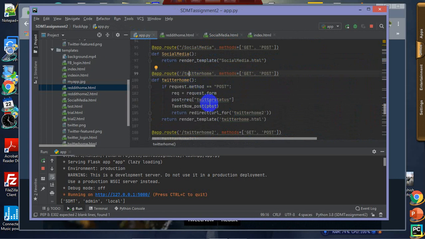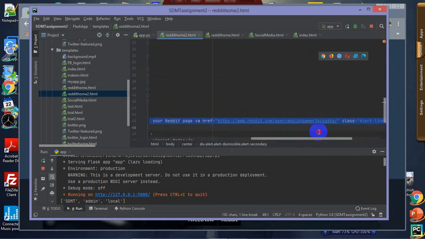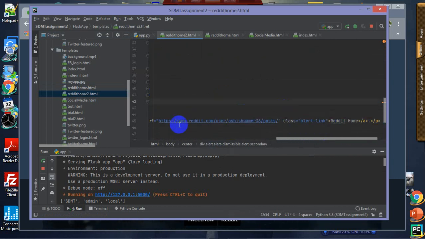Now if the post is successful, it will take me to the second page where there is a successful message, allowing me to access my Reddit page directly.